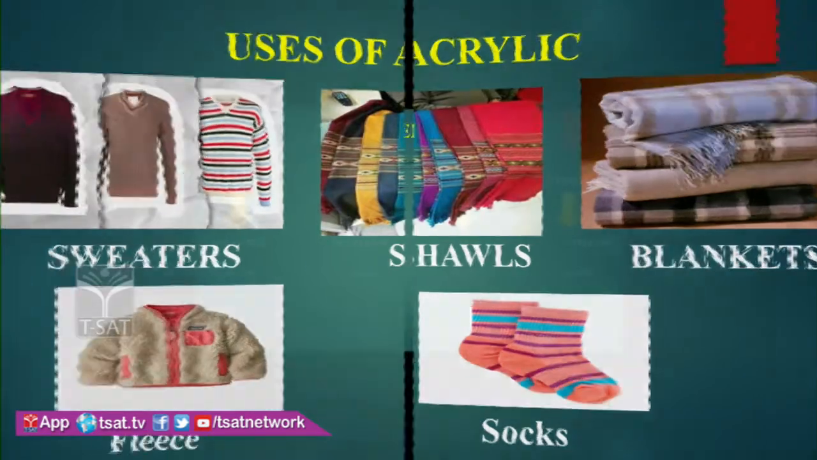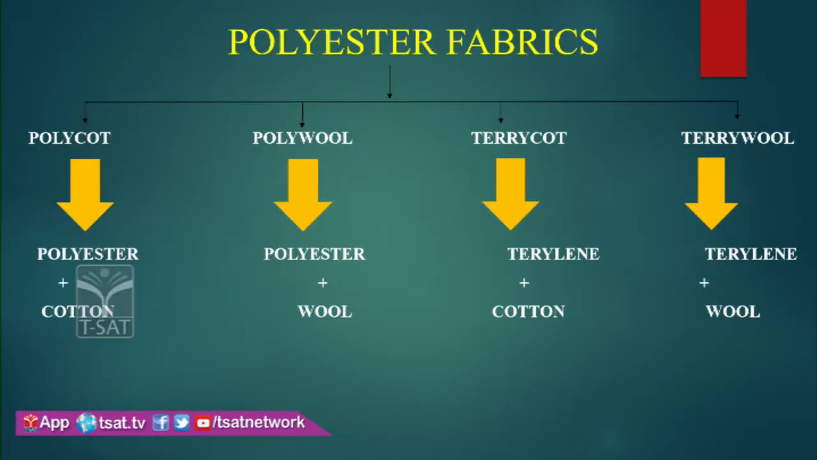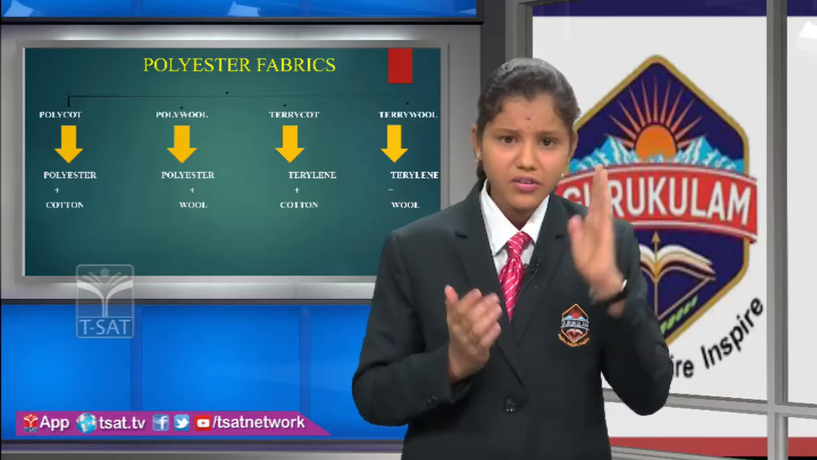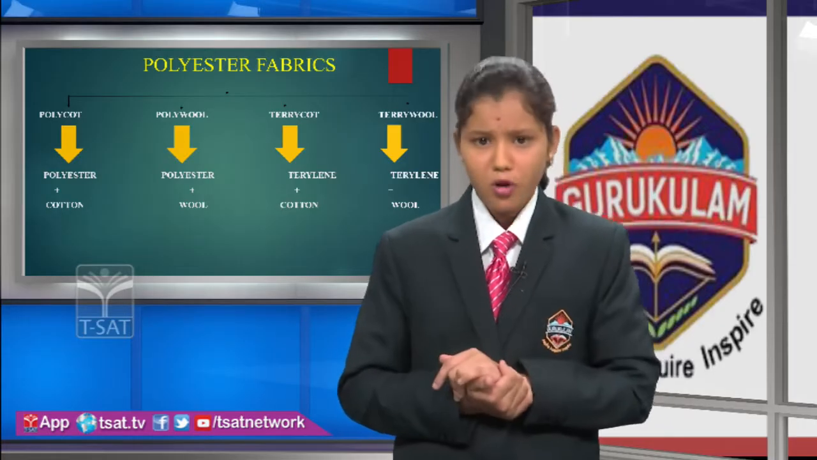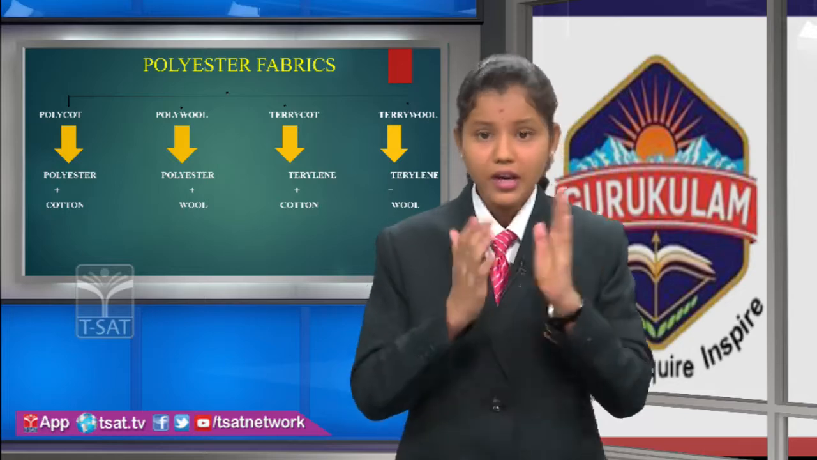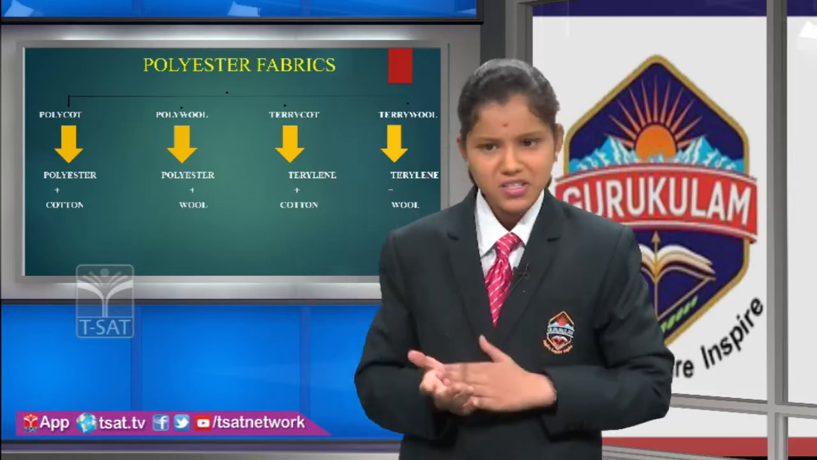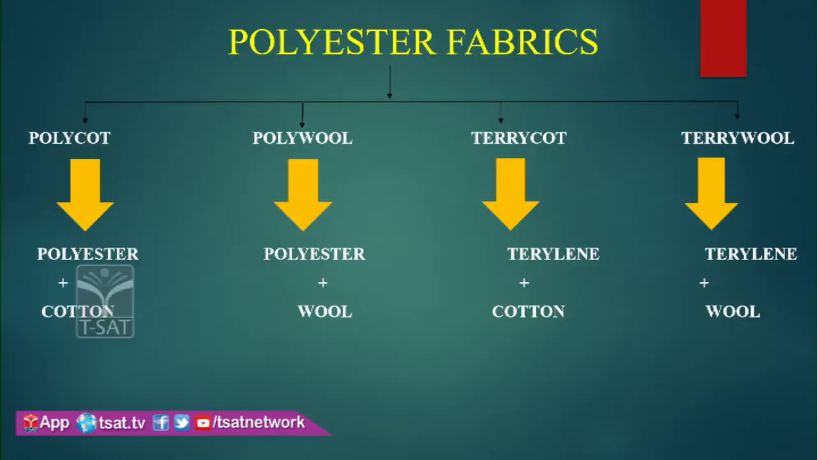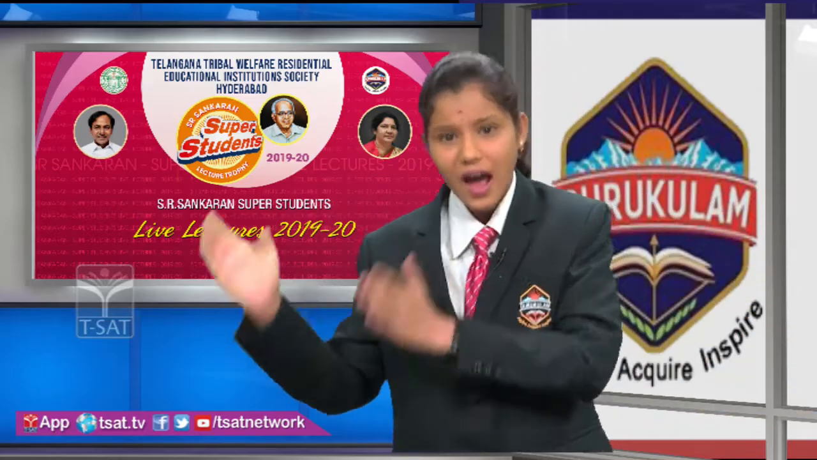Let us discuss polyester fiber. Polyester fiber is the most commonly used synthetic fiber. When polyester is mixed with cotton, it gives polycot. When polyester is mixed with wool, it gives polywool. When terylene is mixed with cotton, it gives terrycot. When terylene is mixed with wool, it gives terrywool. Like this, we can observe in our daily life, one fiber is mixed with another fiber.